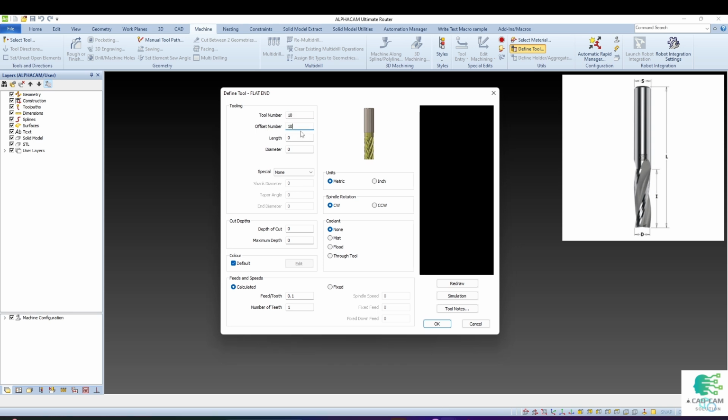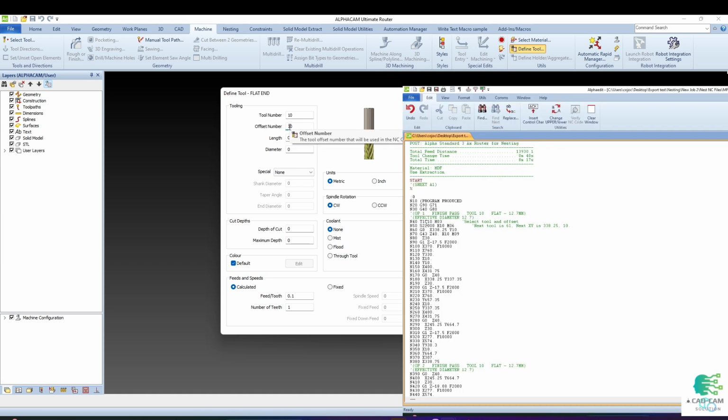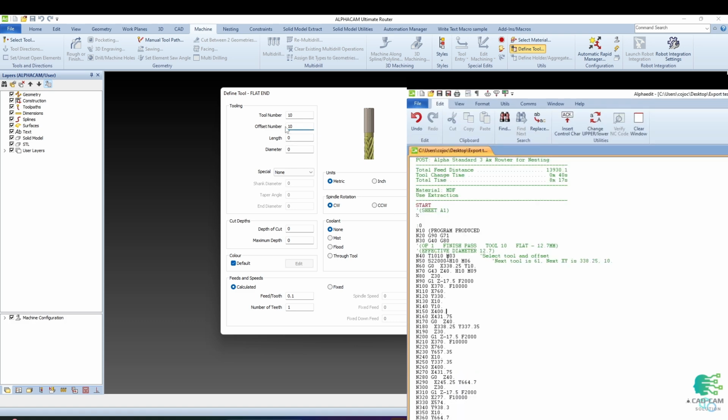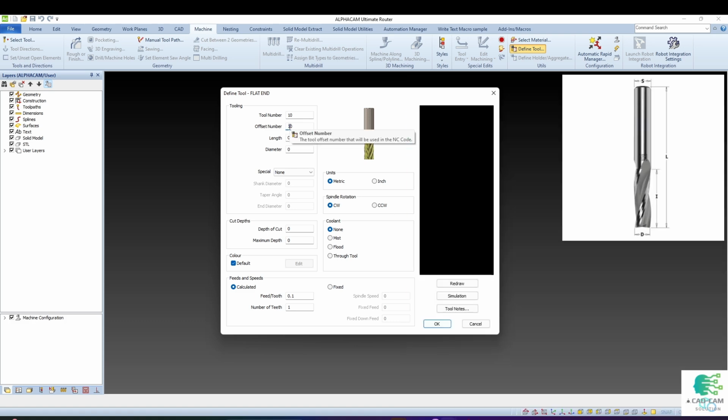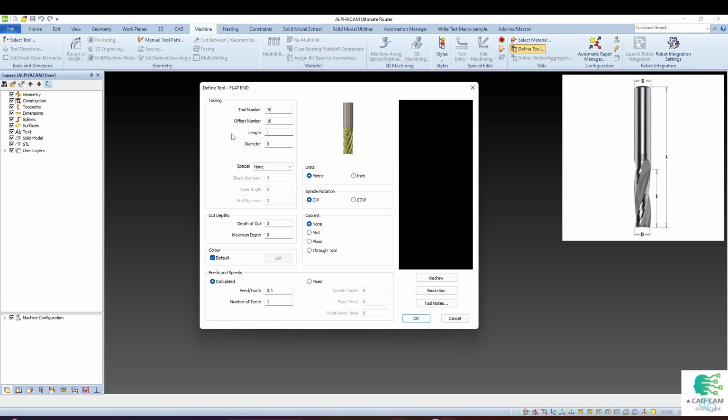Very important is to define tool number and offset number because it will appear in the NC code as M code. Tool number as T10, or you can give any other number. Offset number as H10. Notice, tool number and offset number should be the same. Tool length 90 as L from tool specification. Tool diameter 12.7.